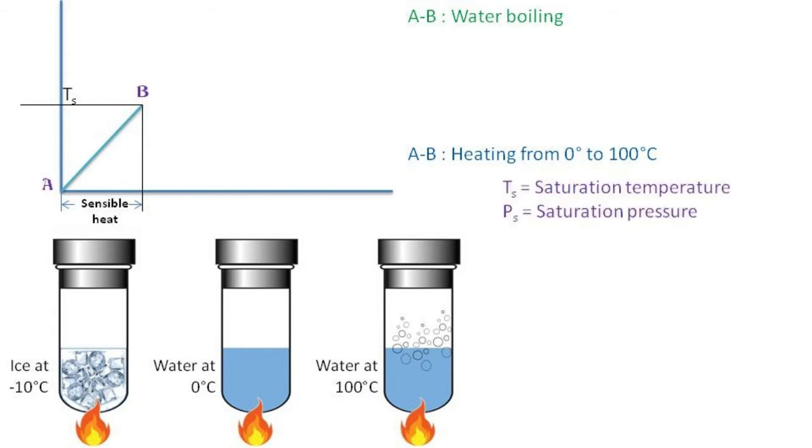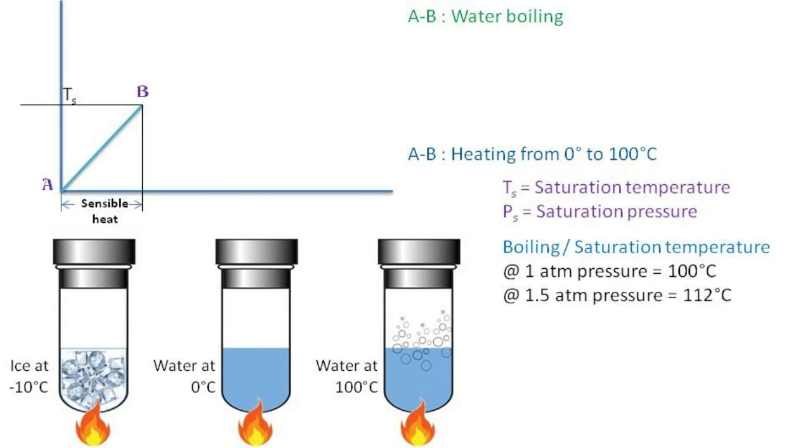The saturation temperature or boiling point depends on the pressure of the vessel. If pressure increases, saturation temperature also increases. For example, at 1 atmospheric pressure, the saturation temperature of water is 100 degrees Celsius, whereas at 1.5 atmospheric pressure, the saturation temperature is 112 degrees Celsius, and it increases as pressure increases.